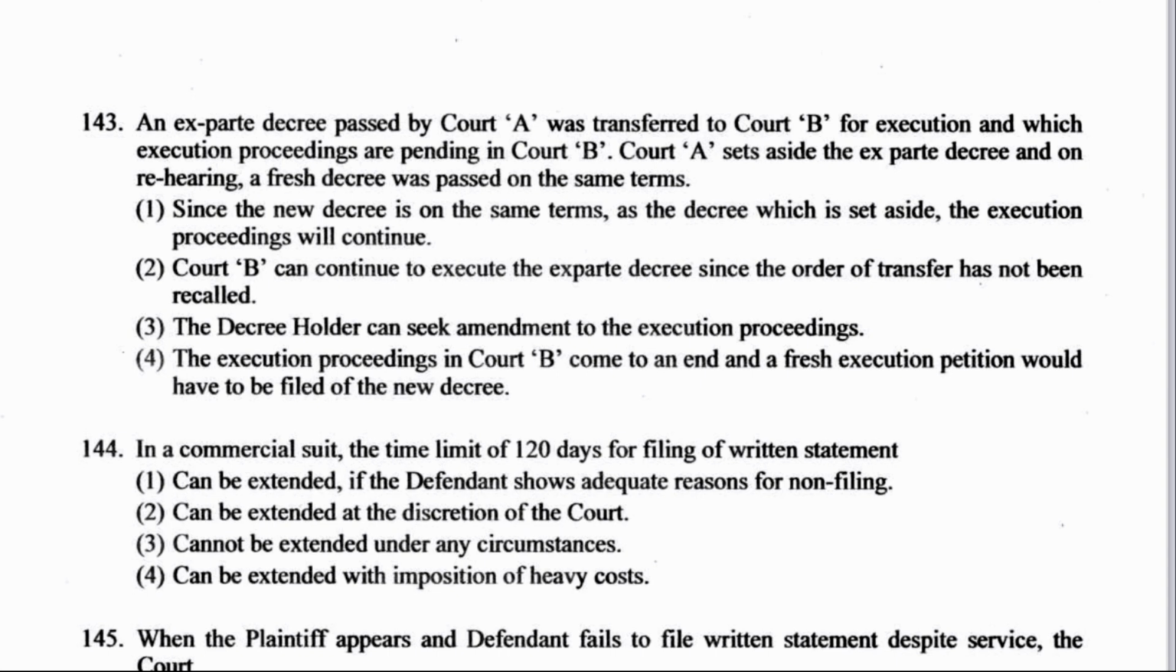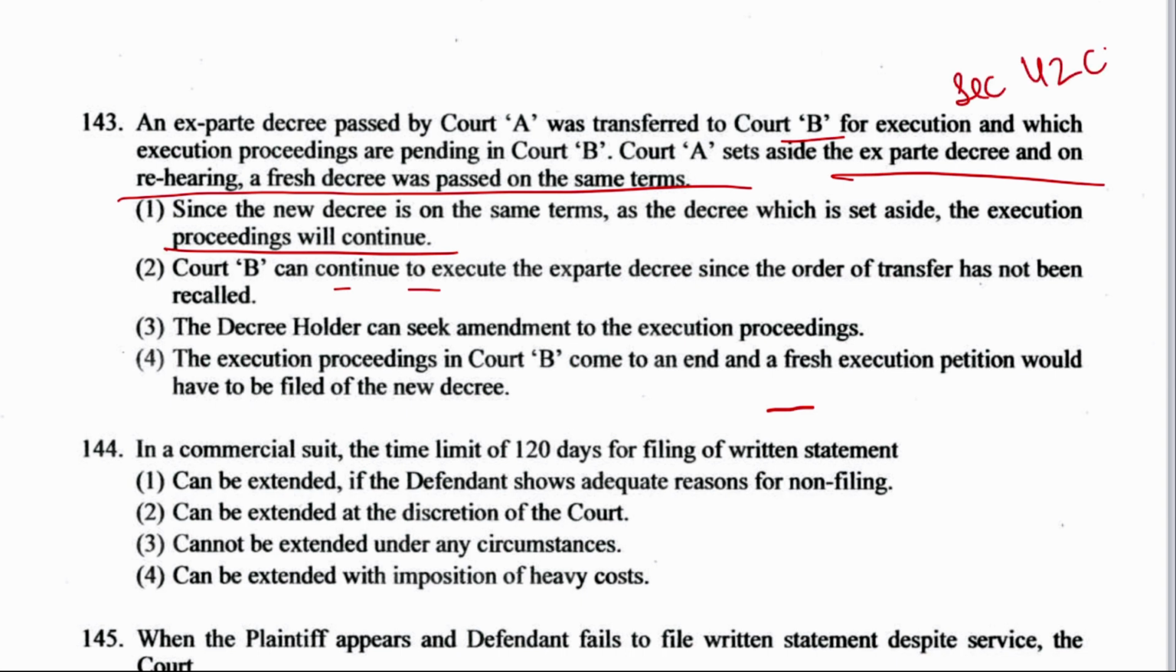Now come to the next question number 143. An ex parte decree passed by court A was transferred to court B for execution, and the execution proceedings are pending in court B. Court A sets aside the ex parte decree, and on a rehearing a fresh decree was passed on the same terms. So here, since the new decree is on the same terms as the decree which was set aside, the execution proceeding will continue, or court B can continue to execute the ex parte decree since the order of transfer has not been recalled. Basically, this is mentioned under section 42 of CPC, according to which the execution proceedings in court B come to an end, and a fresh execution petition would have to be filed on the new decree. Okay, the right answer is option number 4.